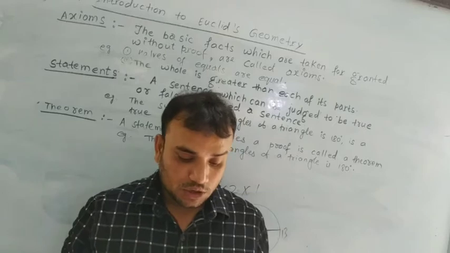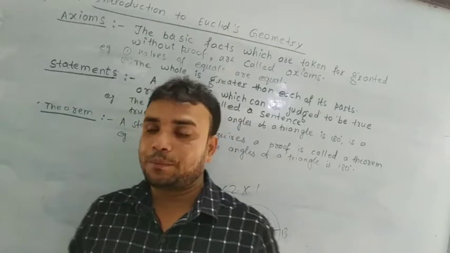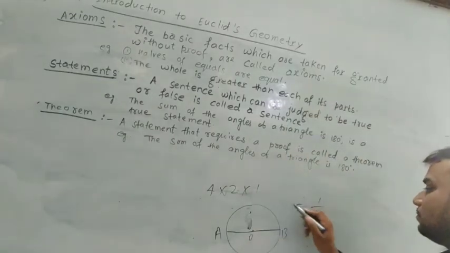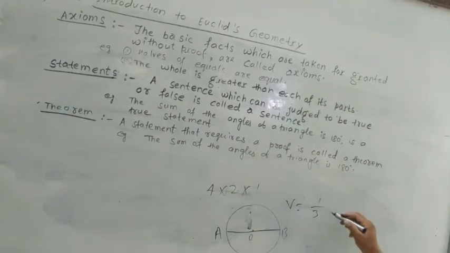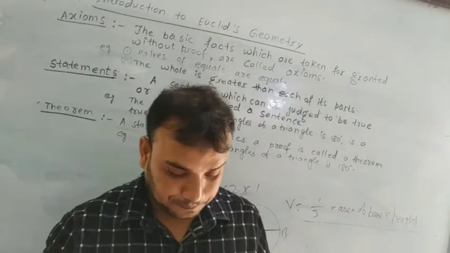Aryabhatta worked out the area of an isosceles triangle and the volume of a pyramid. Volume of pyramid is 1 by 3 into area of base into corresponding height.